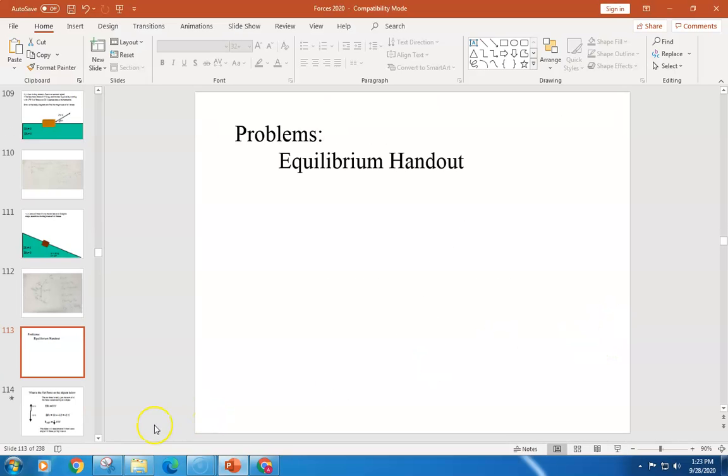Okay. Well, that's where we're going to end for today. Sorry about the long notes. We went through a lot, so take a stab at the equilibrium problems. All right.